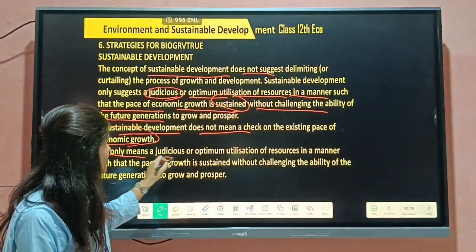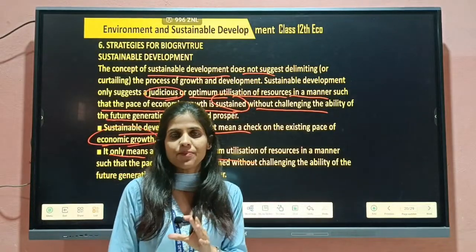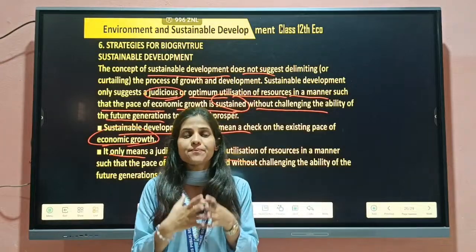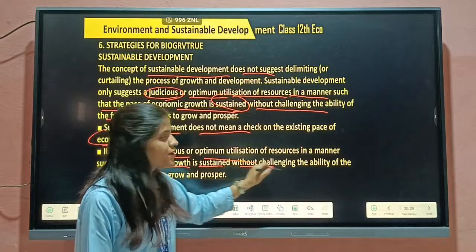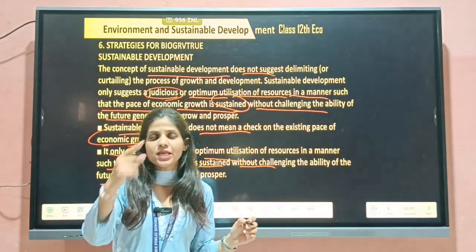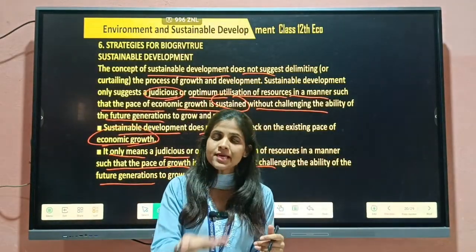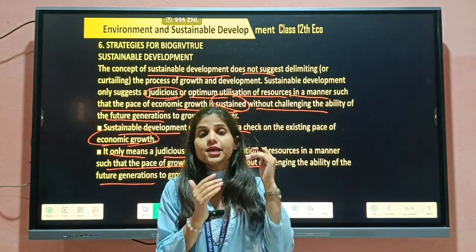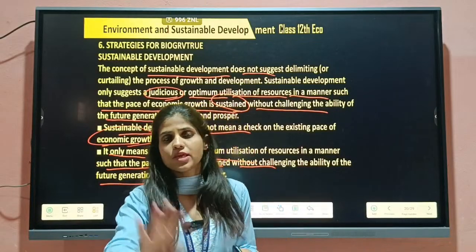It means a judicious and optimum utilization of resources in such a manner that future generations will also benefit, and presently also, such that the pace of growth is sustained without challenging the ability of future generations. We already benefit from natural resources right now, but you have to think, as in social welfare: if people will not think about nature, then nature will also not think about the people.